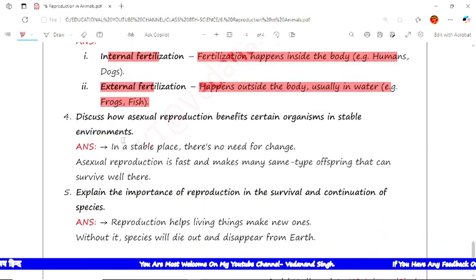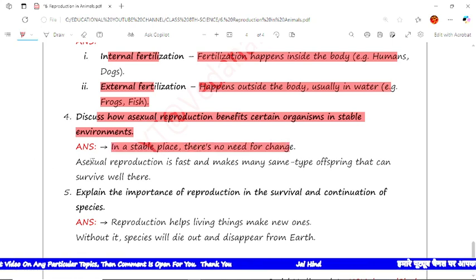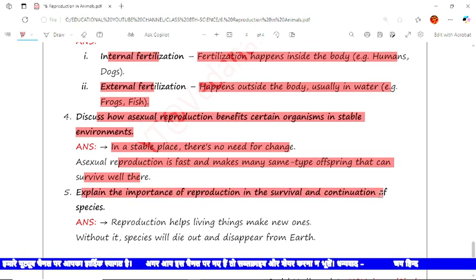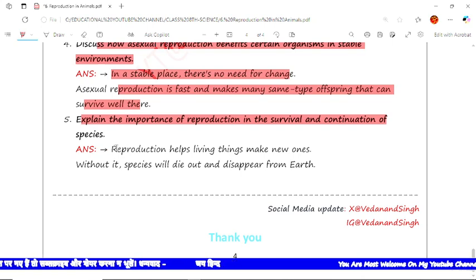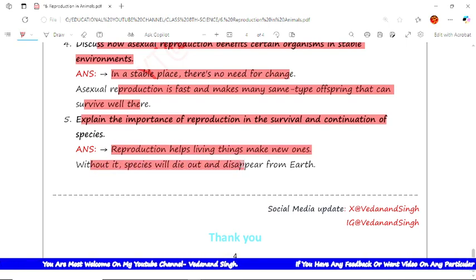Now the next question is: discuss how asexual reproduction benefits certain organisms in a stable environment. The answer is that in a stable place there is no need for change, and asexual reproduction is fast and makes many offspring of the same type that can survive well. The next question is: explain the importance of reproduction in human survival and continuation of the species. The answer is reproduction helps living things make new ones, and without it species will die out and disappear from the earth.